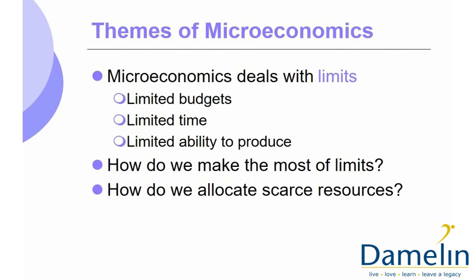Here are some themes in microeconomics. The first theme is that of scarcity, which deals with limits: limited budgets, limited time, limited ability to produce. Let's start with limited budget. Limited budget refers to limited financial resources. We all know there is always a limit to the budget because we earn in intervals and we earn a certain amount of money.